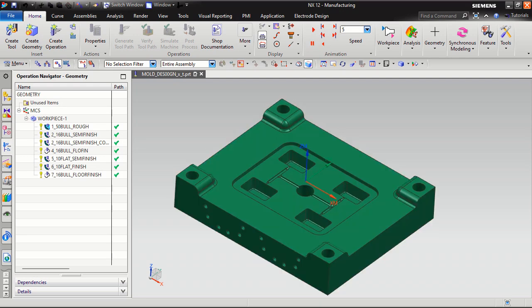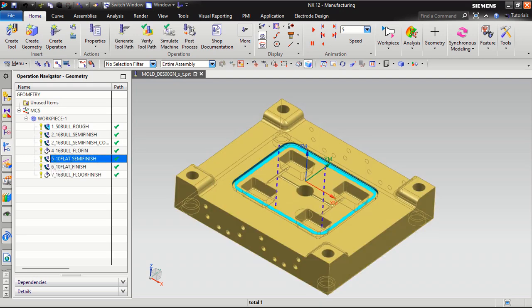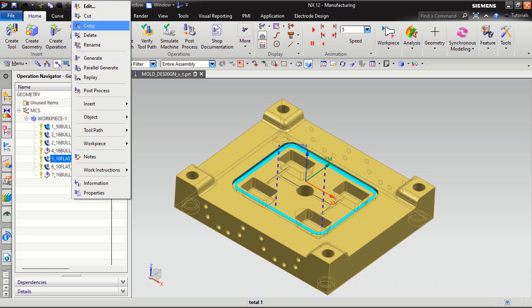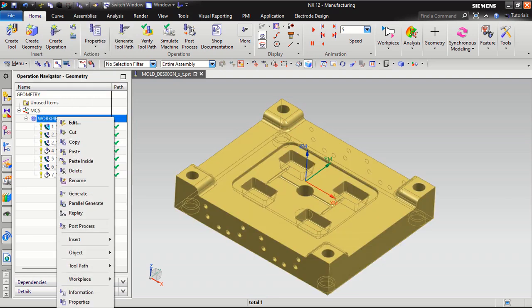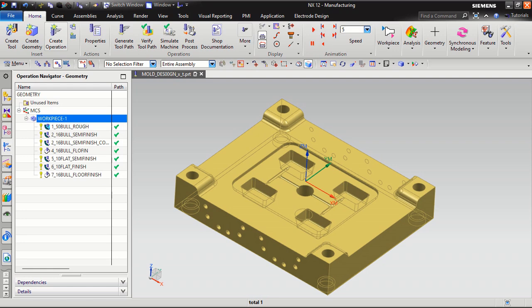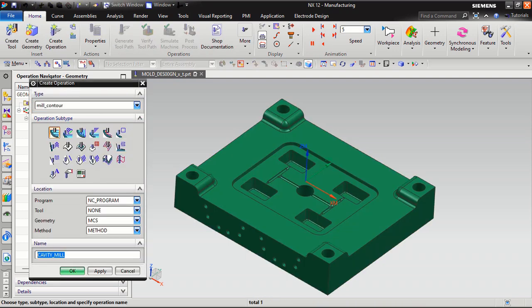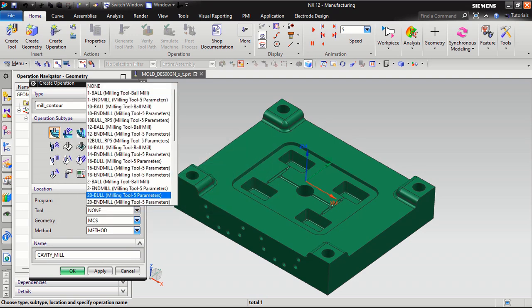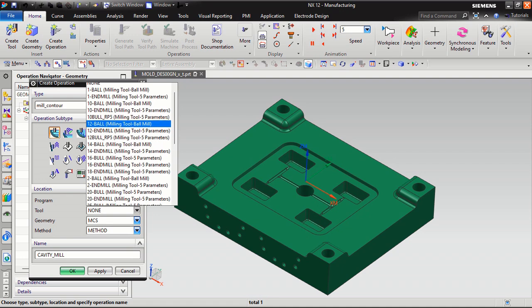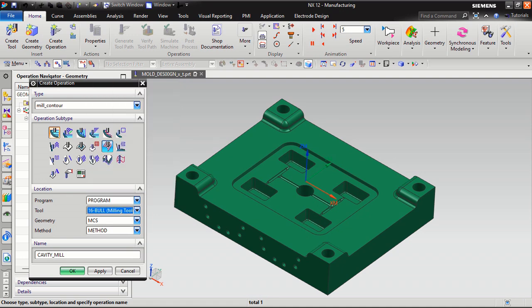I want to use the rough program. Operation, I will come, contour I will come. This is the cavity milling program, and I want to use the 16 bull. This is my 16 bull cutter. Method is mill roughing.